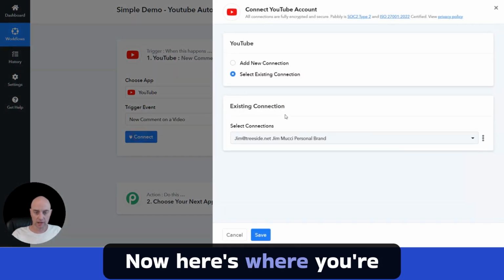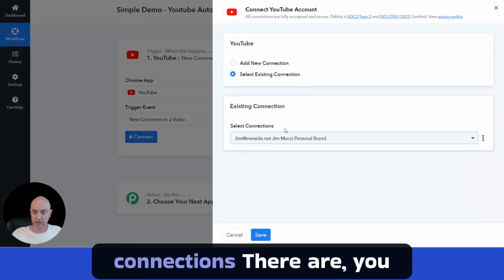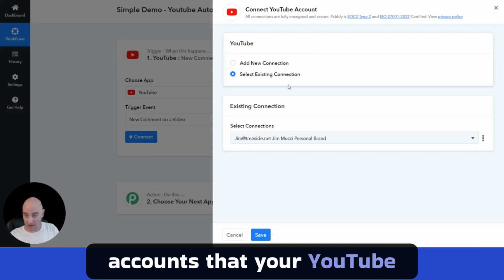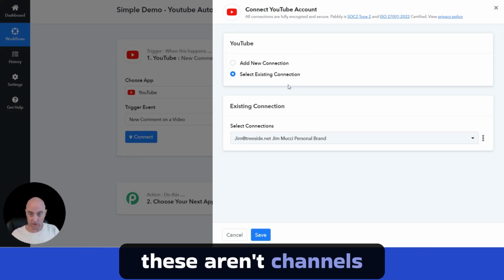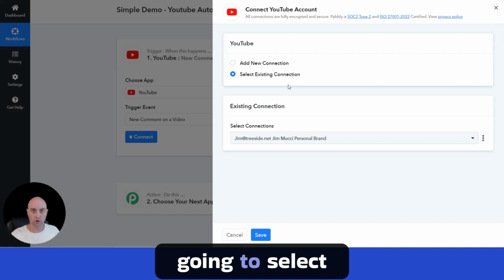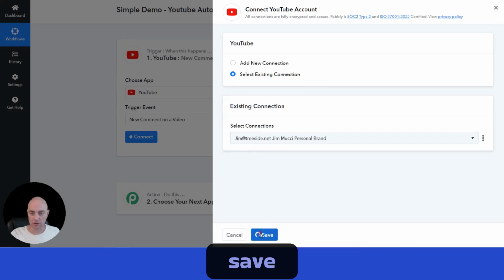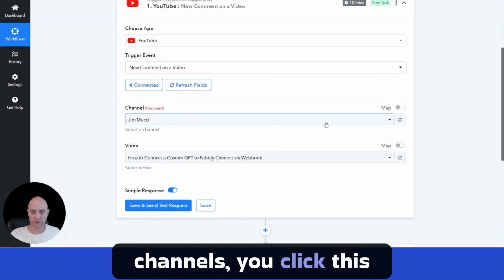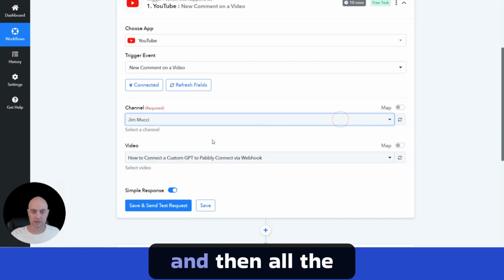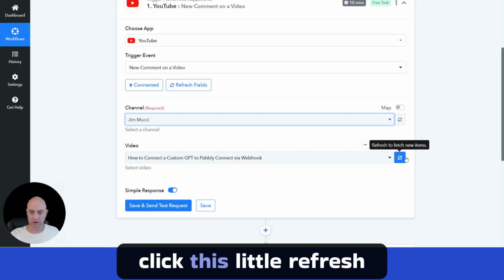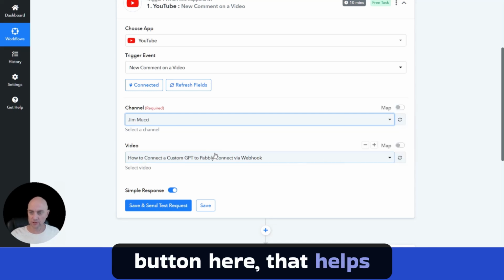Click connect. Now here's where you're going to select the connections. You can add new connections, which are your Google accounts that your YouTube account is connected to. These aren't channels, but once you have that part, the next step will tell you which channel you're going to select. In this case, I've got my connection already set up, so I'm going to click save. And now you can see my channels right here. If you have multiple channels, you click this little drop down and select the other channels. Then all the videos with that particular channel are going to be here. If they're not refreshing, click this little refresh button here. That helps to refresh things.